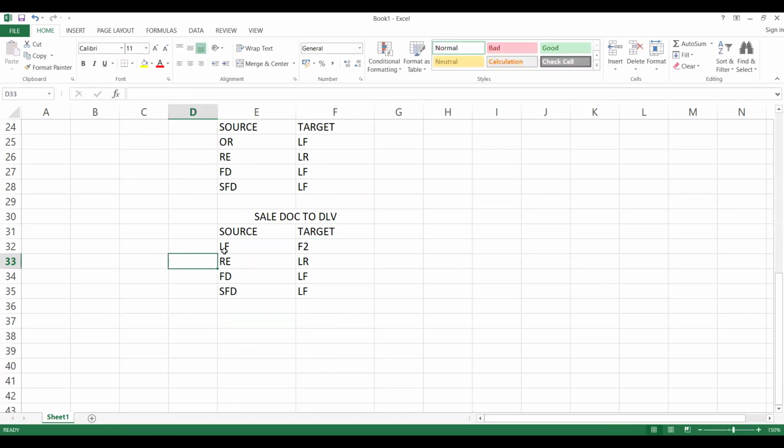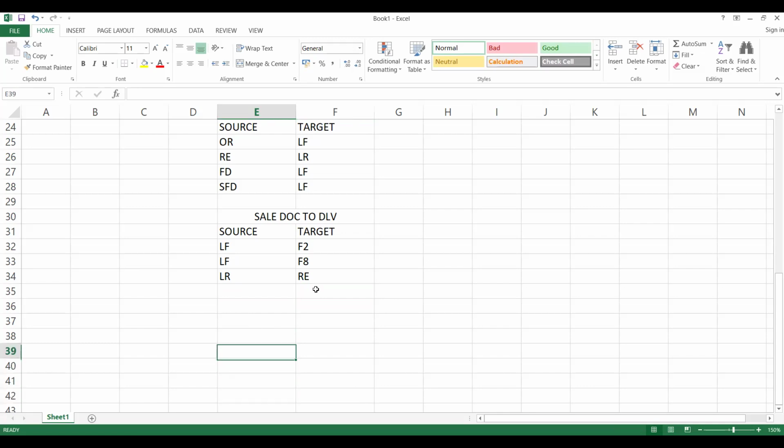Delivery to pro forma invoice F8, right? LR to return credit memo G2, or RE, I can create it. In a similar way, you can create it for other scenarios also. I'm just maintaining a few for your understanding, and we'll try to see other things also.